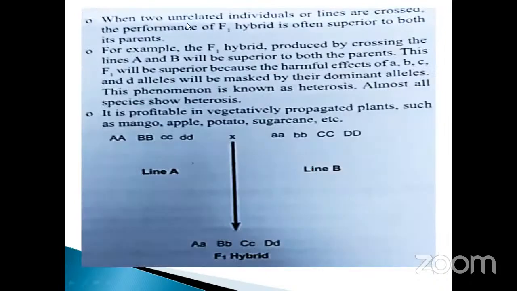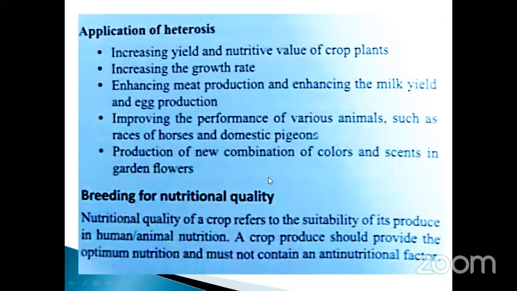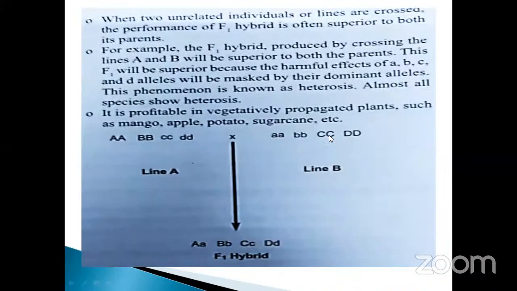Take an example: when two unrelated individuals or lines are crossed, the performance of the F1 hybrid is often superior to both the parents. So this is the thing. Capital A, small a, small a, capital B, small b, capital C, small c. Here they have given it in a different manner, isn't it? See that?